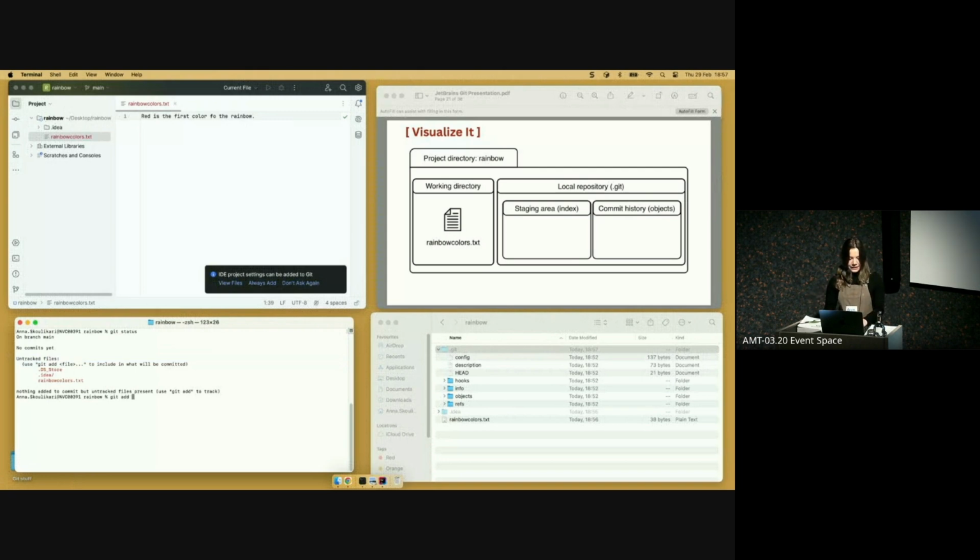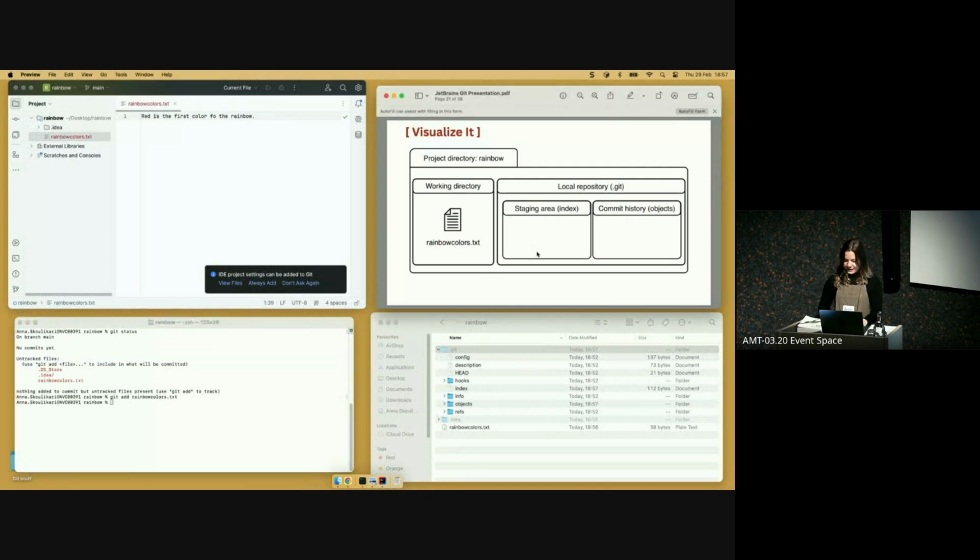So now we're going to do the first step basically of making a commit, which is to use the git add command and add that file to the staging area. And we're going to pass in the name of the file. And what I mentioned before is that the index file is created when you add your first file to your project. So we're going to actually get to see that index file being created inside that .git directory once I execute this command. So git add, and then now you can see index was created. So that's your staging area, or that's basically kind of what represents the staging area.